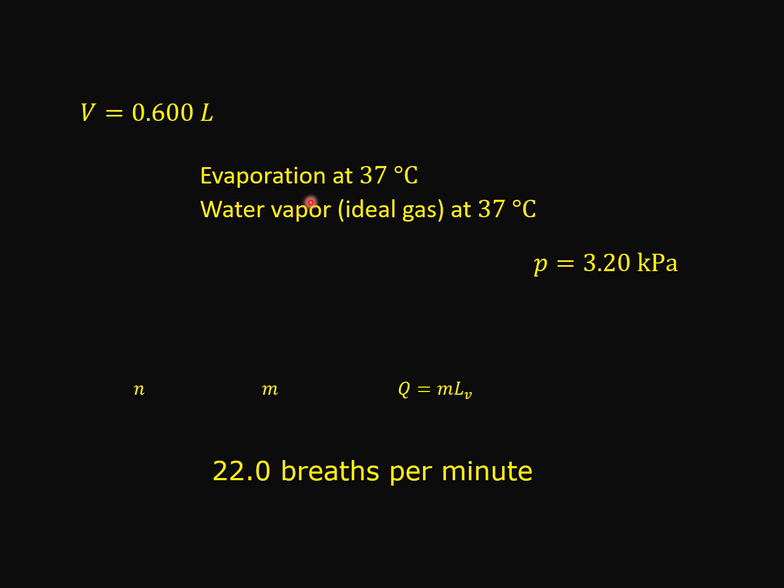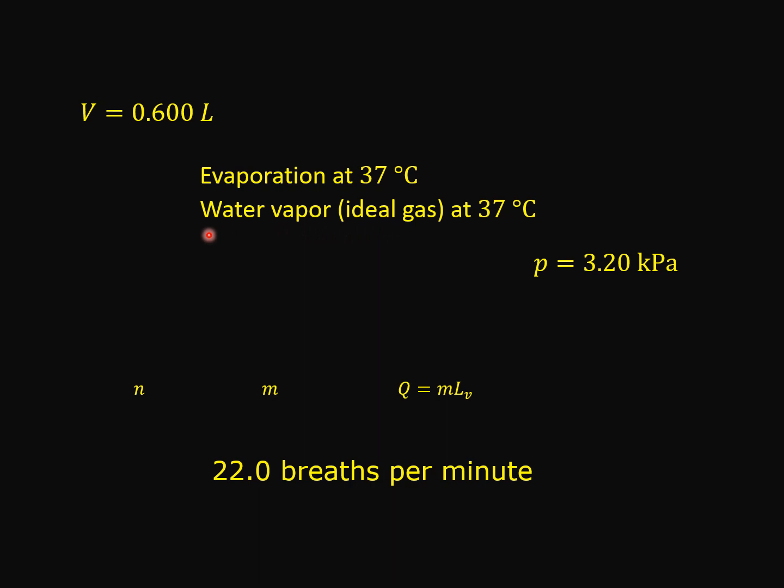Since the evaporation happens at 37 degrees C, we can take the temperature of the water vapor produced as 37 degrees C. And we assume that this water vapor is an ideal gas, and the vapor pressure is given as 3.20 kilopascal. So from this information, we know V, T, and P. Therefore, we can calculate the number of moles of the ideal gas.